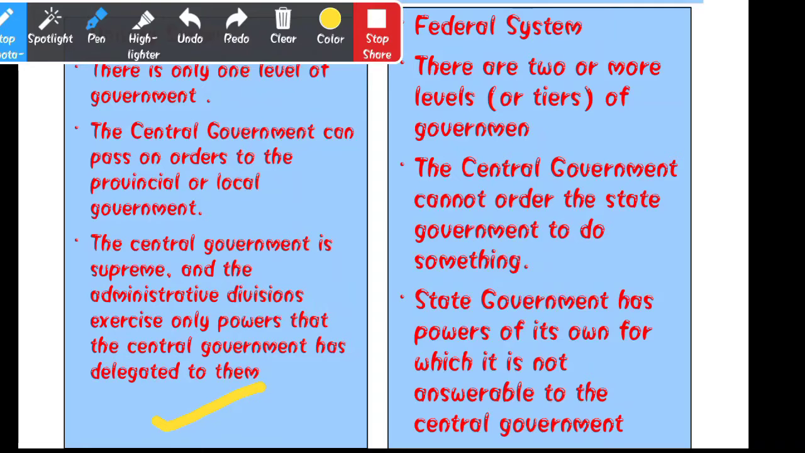But in the federal system, the state government also has power, as well as the central government. So here it states that the state government has power of its own, for which it is not answerable to the central government. In later topics we will see what powers the central government has and what powers the state government has.